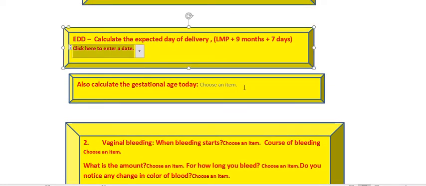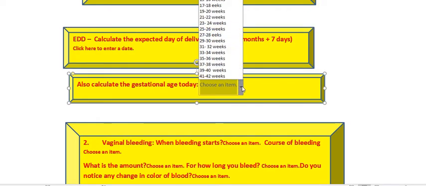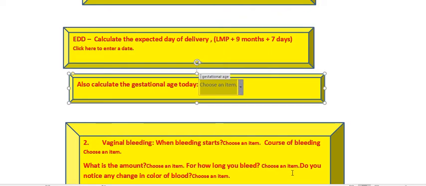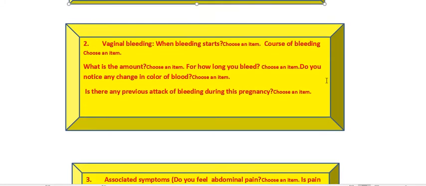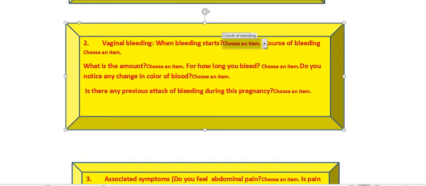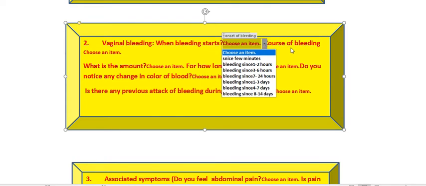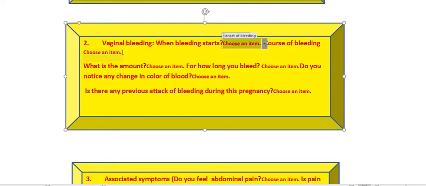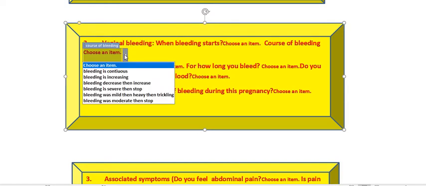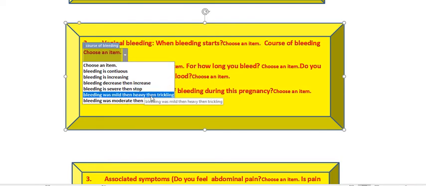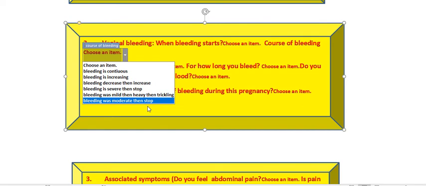and then we can calculate the gestational age of the patient. Then we can discuss the bleeding: when the bleeding started, hours or days ago, and the course of the bleeding, whether it is continuously increasing, or severe and then stops, or mild and heavy and then trickling, or moderate and then stops.